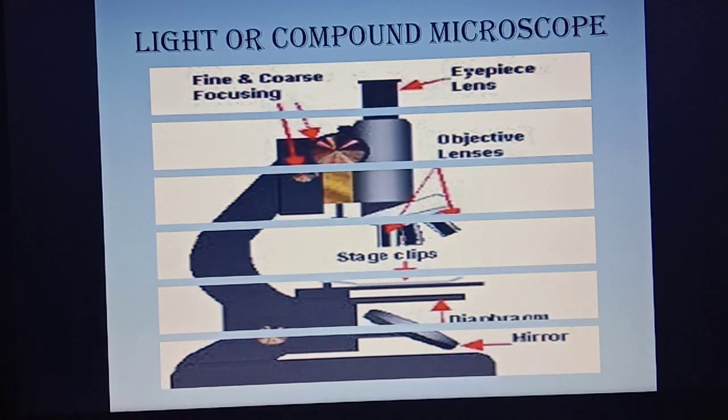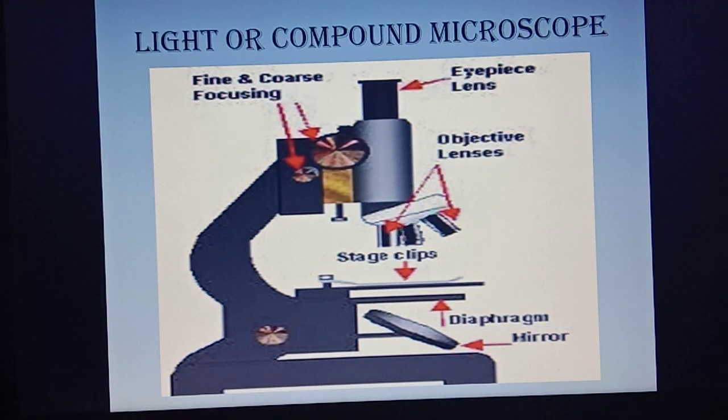Okay, now the instruments for studying cells. Cells are too small to be seen with the naked eye. Cells are studied with the help of microscopes. Microscopes are high-resolution instruments that are used for observing the fine details of very minute objects. Two common types of microscopes are the light microscope and the electron microscope.